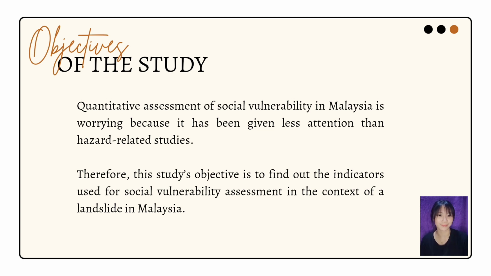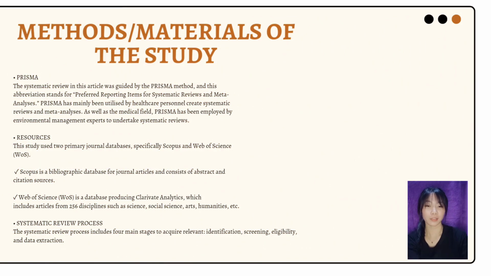As for the materials or methods used in this study, we have the PRISMA, resources, and systematic review process. So PRISMA stands for Preferred Reporting Items for Systematic Reviews and Meta-Analysis. As for the resources, this study used Scopus and Web of Science. For the systematic review process, there are 4 main stages to acquire relevant articles. We have identification, screening, eligibility, and data extraction.